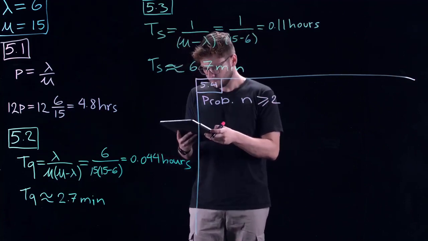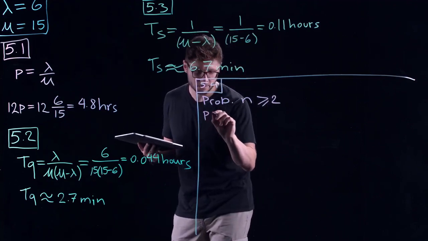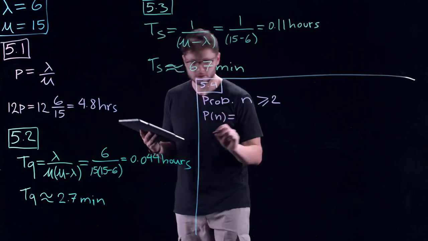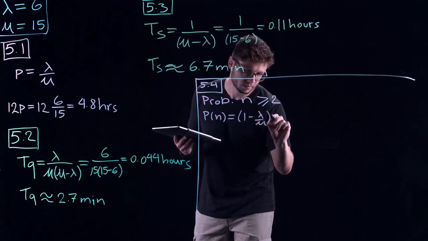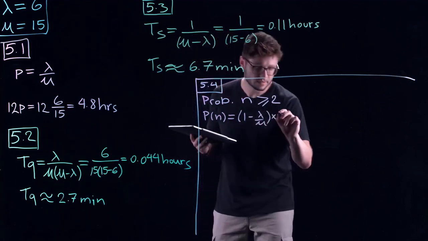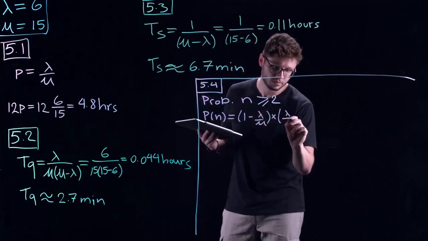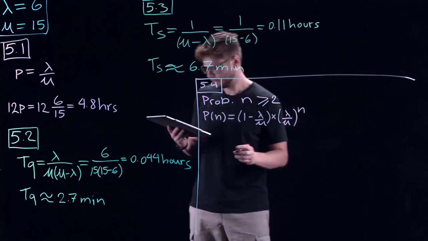To do this, we can use our Poisson distribution probability formula for Pn equals 1 minus lambda over mu times lambda over mu to the power of n.